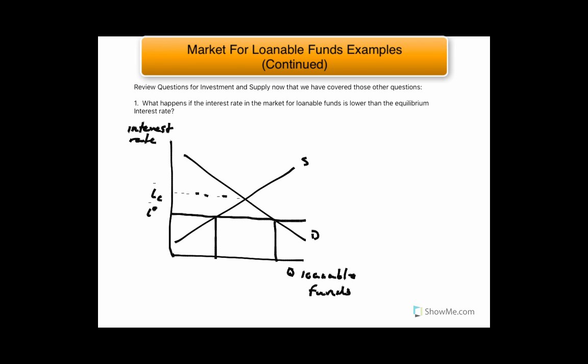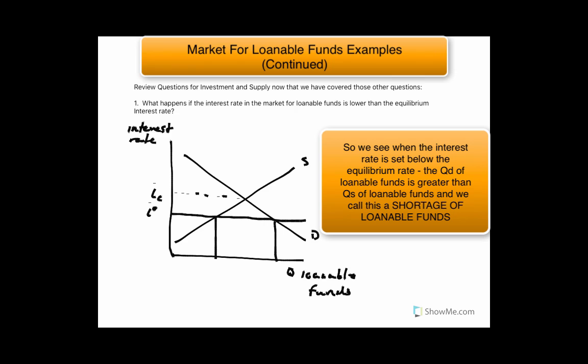People would prefer to not save that much because they're not getting as high of a return. So you're going to have a lower than equilibrium quantity supply of loanable funds, but a higher than equilibrium quantity demand of loanable funds, because at this lower interest rate more people are willing to borrow money, so they can put it in other investments.